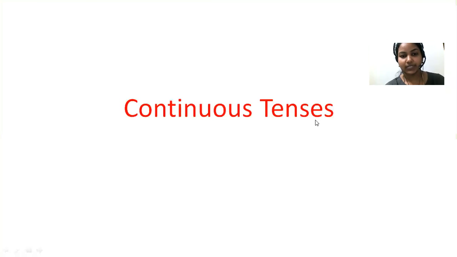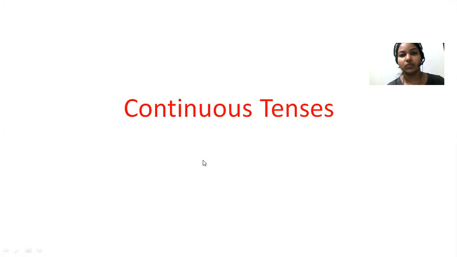So continuous tense, as the name suggests, is continuous. It is not like simple tenses. It is continuous, which means the action continues for some time. Here in continuous tense, we talk about an action which continues for some time. That is called continuous tense.